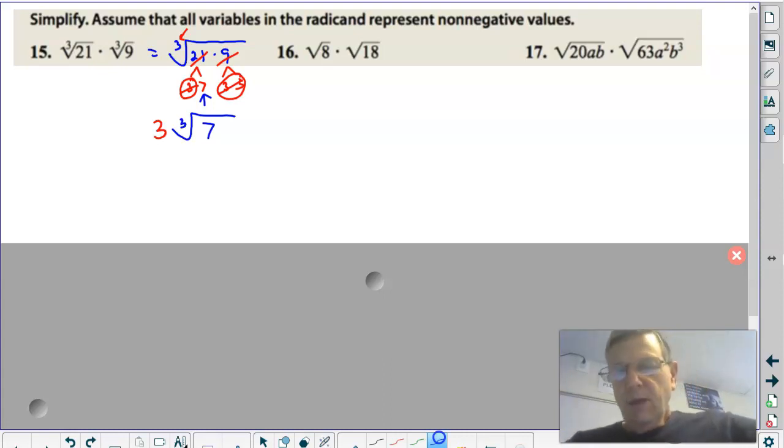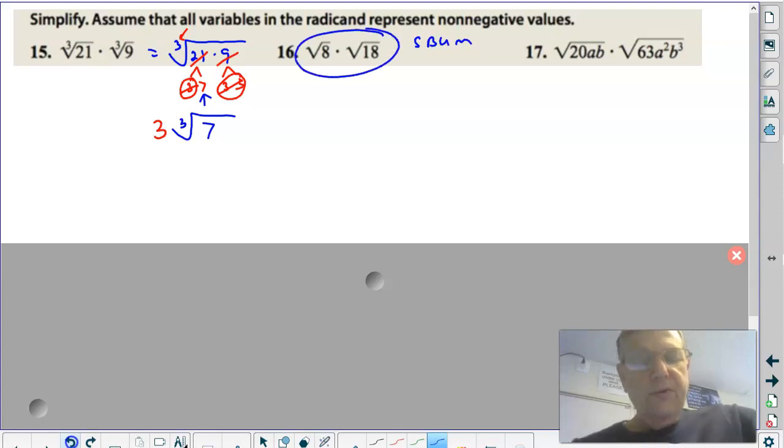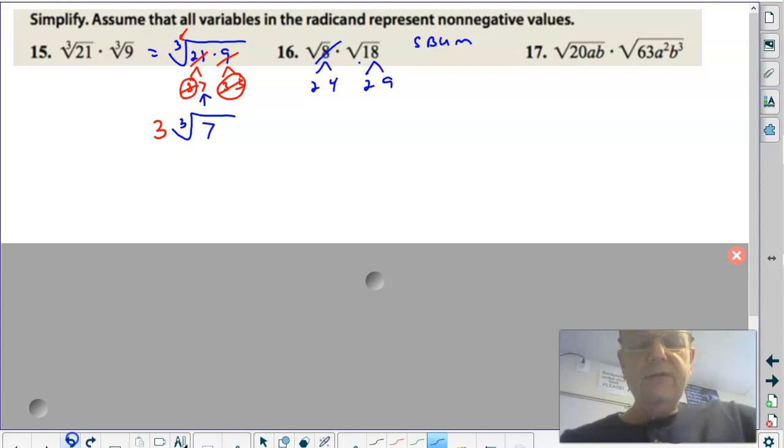Now, I told you guys you can SBUM, simplify before you multiply, because they're all going to end up underneath the same radical. So I'm going to think about this 8 as a 2 times 4. I'm going to think about the 18 as a 2 times 9. Now watch. Use some color here. Square root of 4, 2. I get a 2 out. Oh, here's a 2 times a 2. What's the square root of 2 times 2? I get a 2 out.